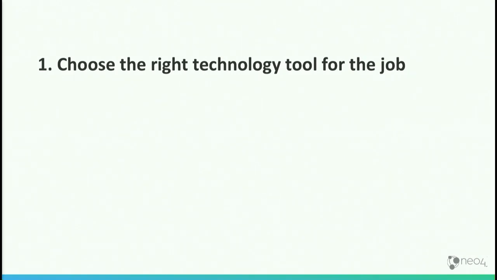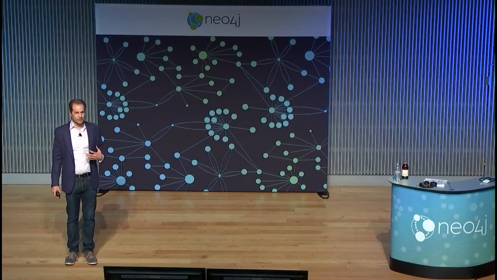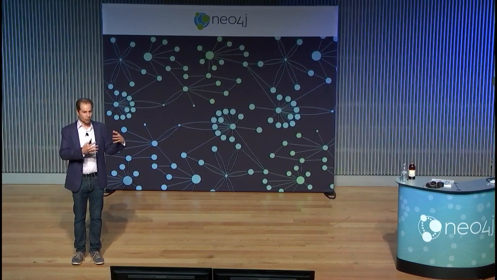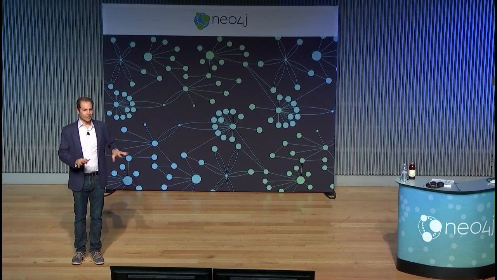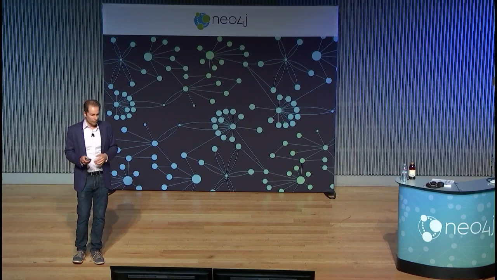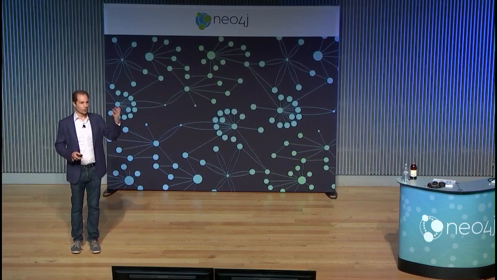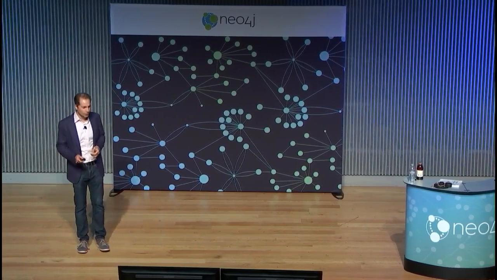So a few takeaways of this session. I'm hoping you can come away with a better understanding of what the technology does to help you choose the right technology for the right job. You've got a plethora of technologies to choose from to do all kinds of different things. And my perspective on technology is each technology is built to solve a given problem at a given period of time, solve an important problem subject to technology constraints of the day. And we'll build on that as we go on. So if you understand the technology constraints Neo4j was designed for and the problem it's designed to solve, then that can help you apply it better.